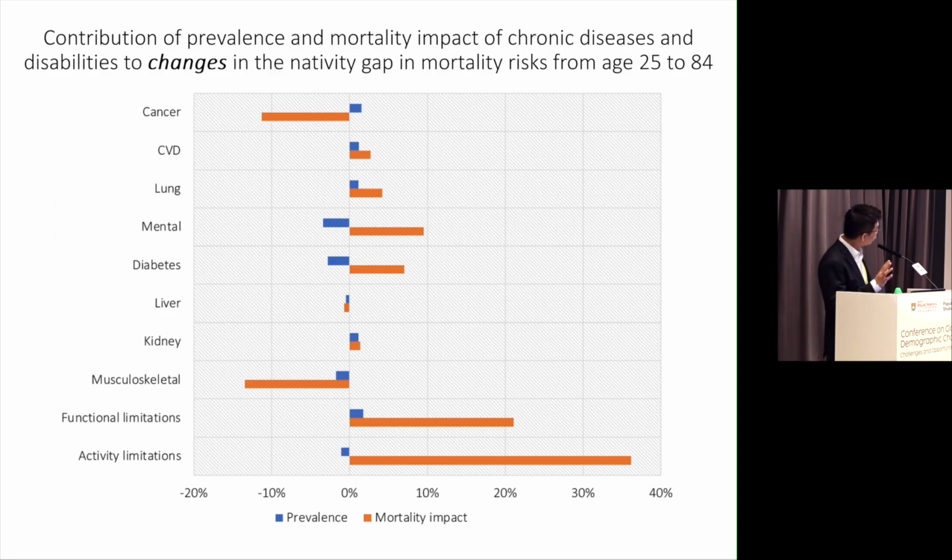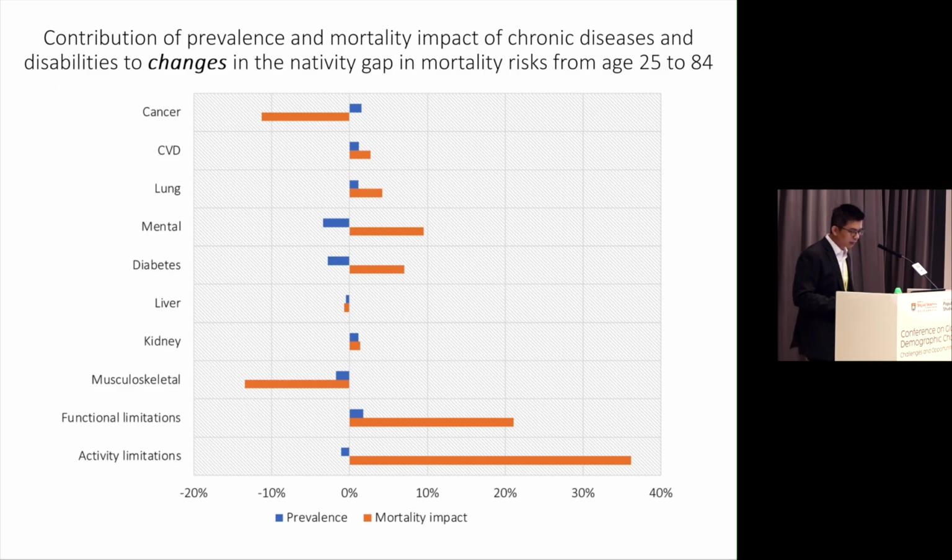So, not surprisingly, the main reason for this increasing mortality advantage is not disease or disability prevalence, because as indicated by the blue bars, they do not really make any contribution to this widening nativity gap in mortality. The main contribution to the increasing immigrant advantage in mortality throughout these 60 years is that they become less likely to die from major diseases, including CVD, lung disease, mental illness, diabetes, and functional and activity limitations. But this advantage is offset by immigrants' increasing risk of dying from cancer and musculoskeletal conditions.